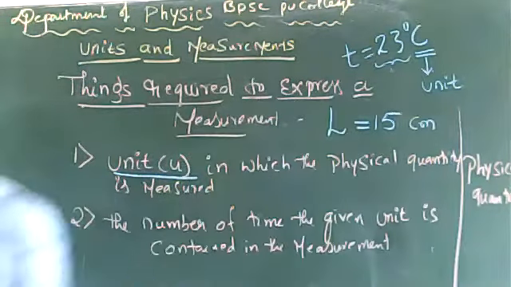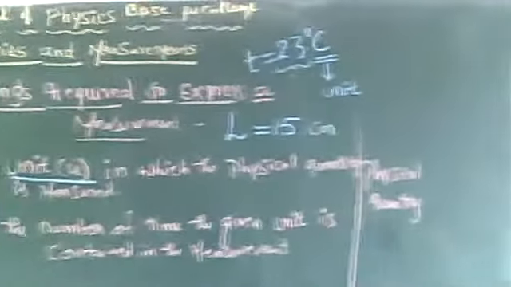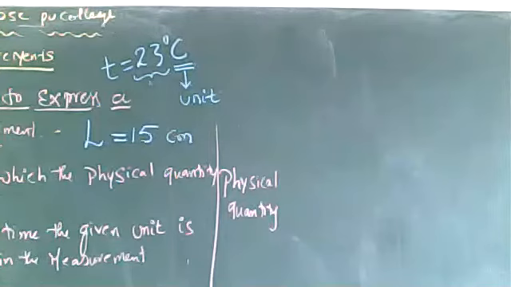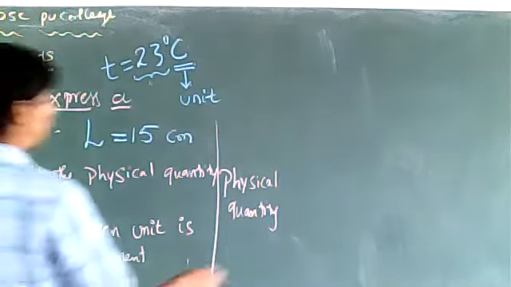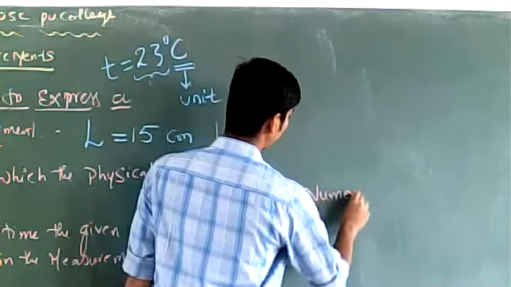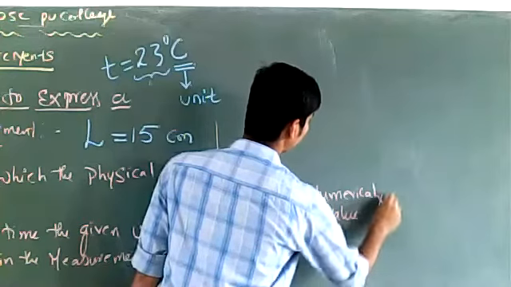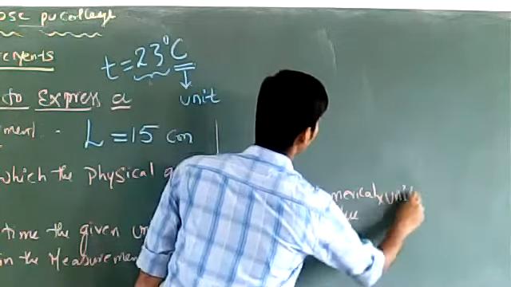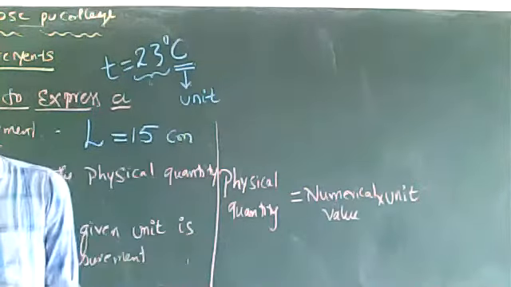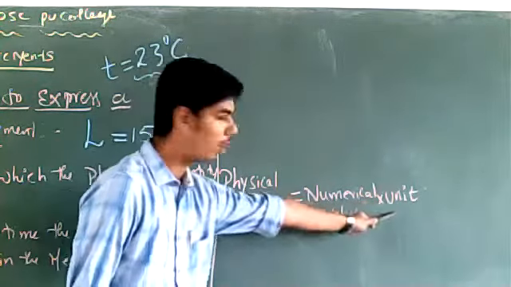can be expressed as numerical value into unit. The physical quantity should be expressed in terms of numerical value and its unit.